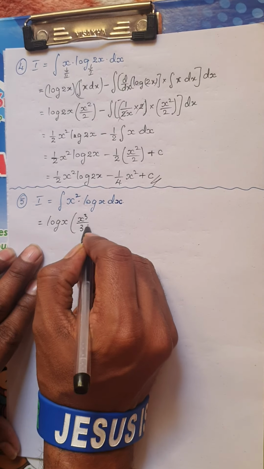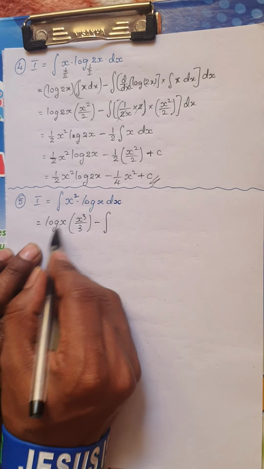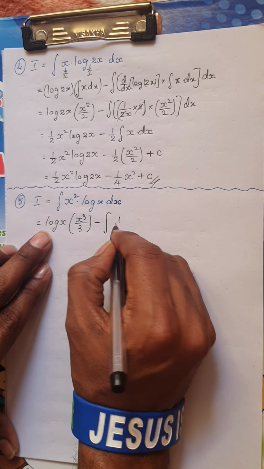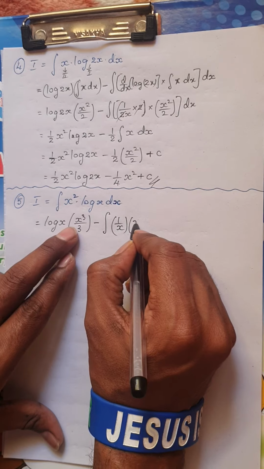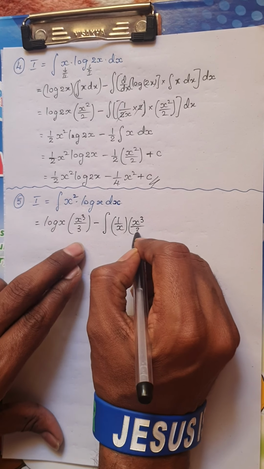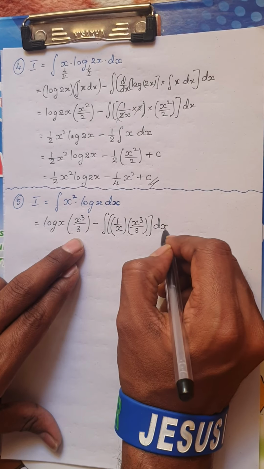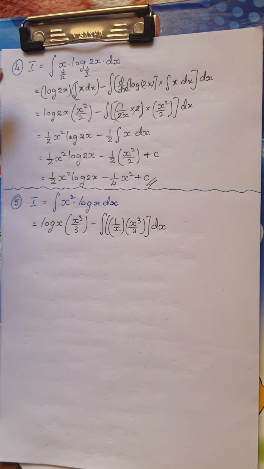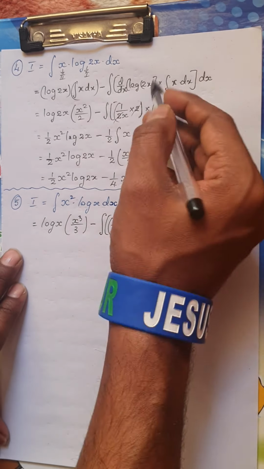Integral of x square would be x cube by 3 minus integral of, now what is the differentiation of log x? The derivative of log x is 1 by x into, write this term as it is, which is x cube by 3. This you have to integrate with respect to x. If you write this step, you will get an extra step, otherwise after this you will directly get this.